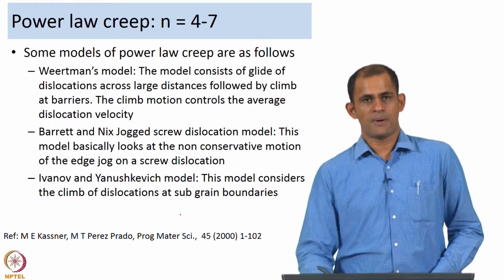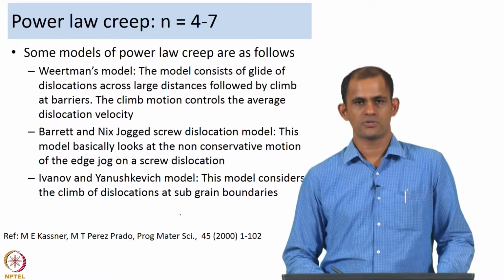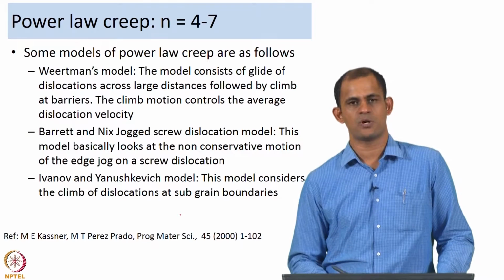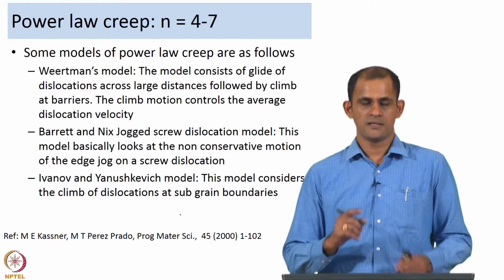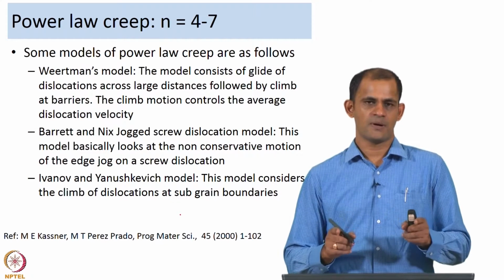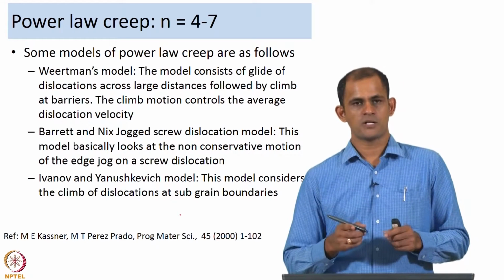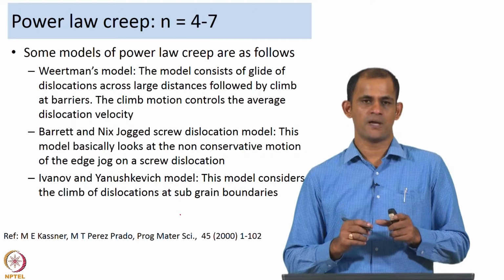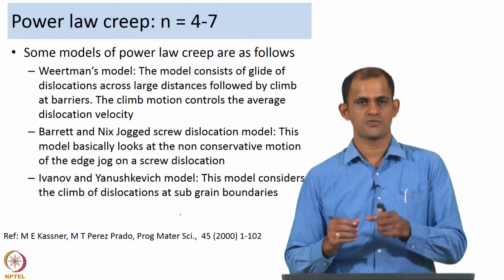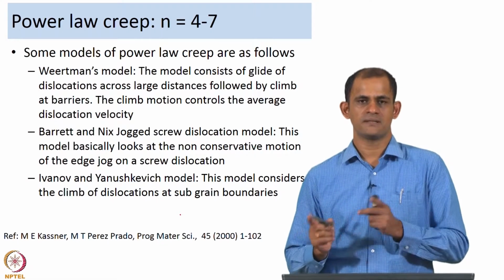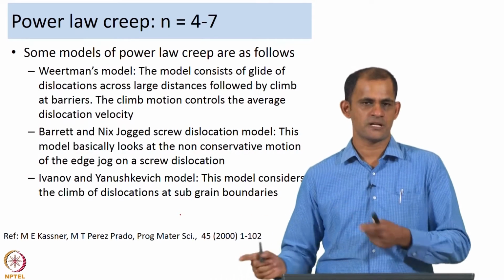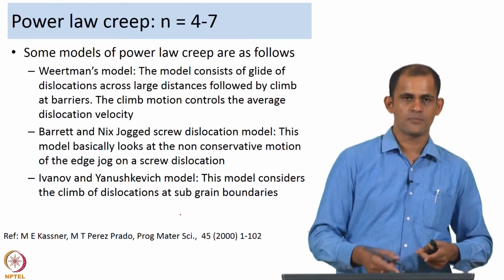Now, for power law creep we have n equal to 4 to 7, and there have been different models which people have proposed to explain the material behavior in the power law creep regime. These models also provide equations or correlations for the strain rate of deformation and its dependence on the applied stress and temperature and things like that. So, some of the different models are listed here.